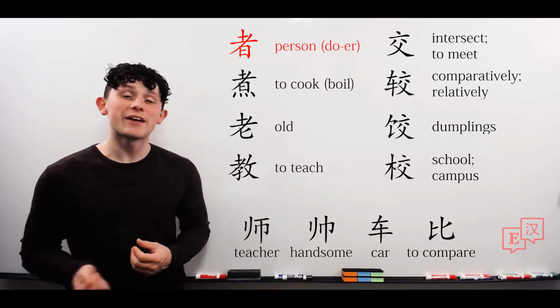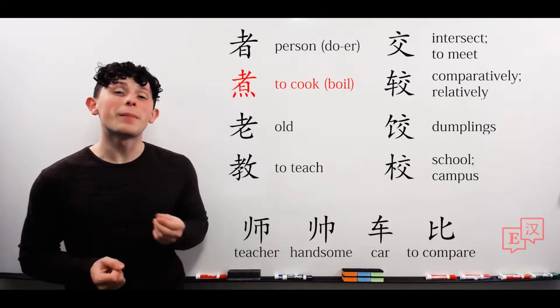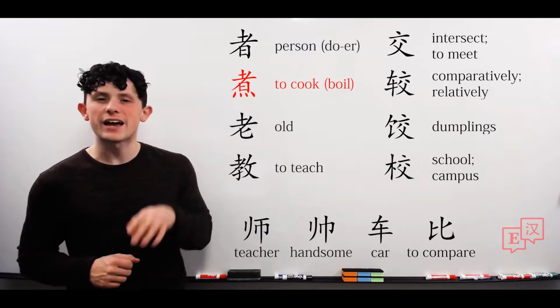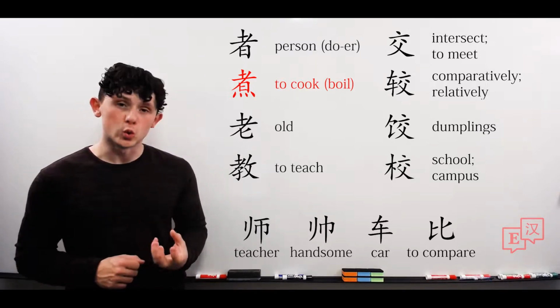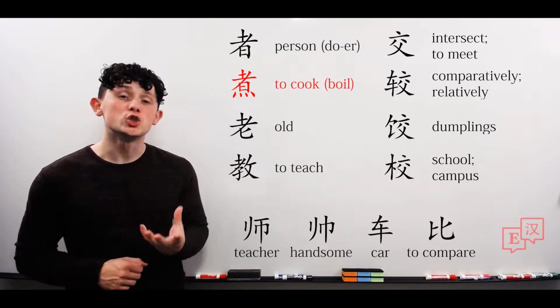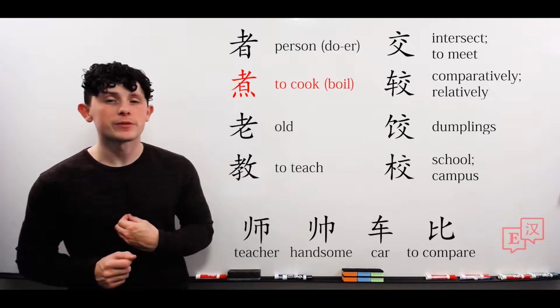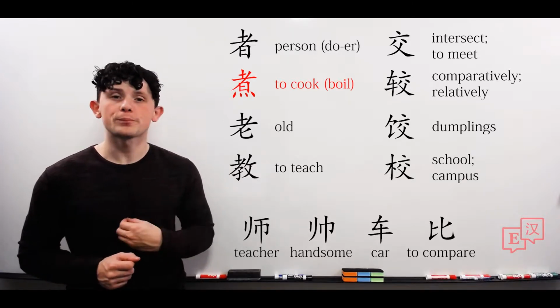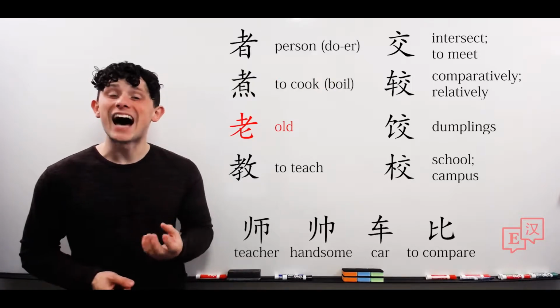So next, we have the character for zhu, which means to cook by boiling. And you'll notice all we did was add 4点 to the bottom. 煮. Notice this has the exact same pronunciation as Lord. 煮. Our next character is the character 老.